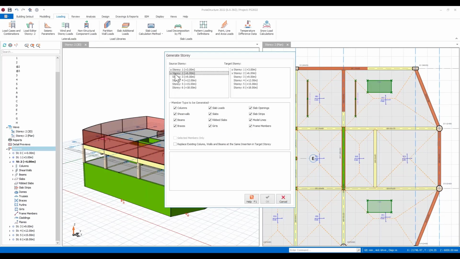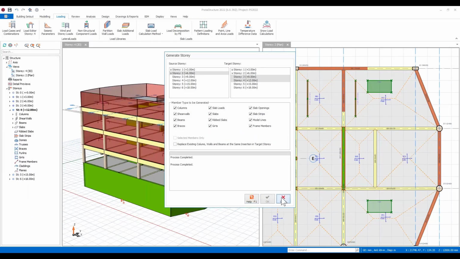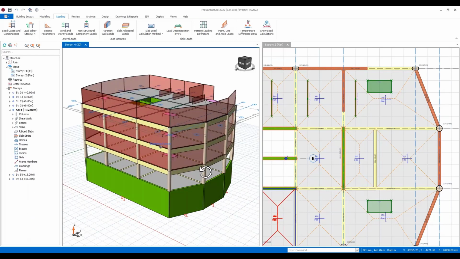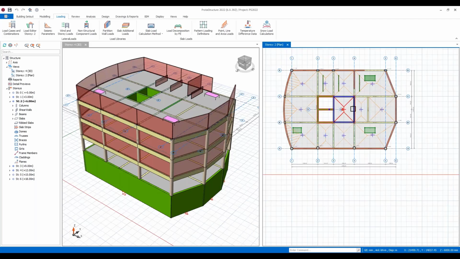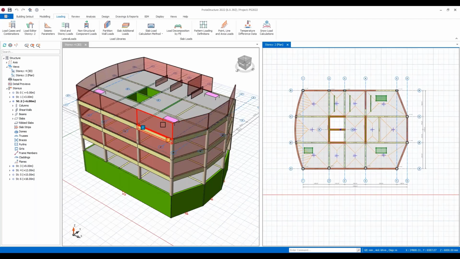So I can copy this floor, and I'm going to choose to replicate this to the 3rd and 4th floor, okay. And if I hit OK, you can see that those floors have now been generated upwards. Now if I come up to the 4th floor, you can see I'm just working between the 3D view and the plan. Let me select the story 4. You can see that that's now changed.